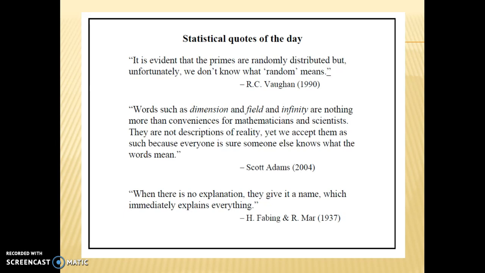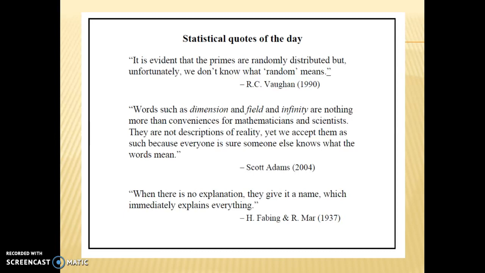Like this first one: primes are randomly distributed. Unfortunately, we don't know what random means. Okay, words like dimension or field or infinity are just conveniences for mathematicians and scientists. They don't really describe reality, yet we accept them because well, somebody knows what that means. Like, what does dimension mean? Well, it's hard to explain, but somebody knows what that means. And then here's another example: when we have no explanation, we give it a name, and then now immediately that explains everything. And that's going to lead us into talking about probability here in a second.